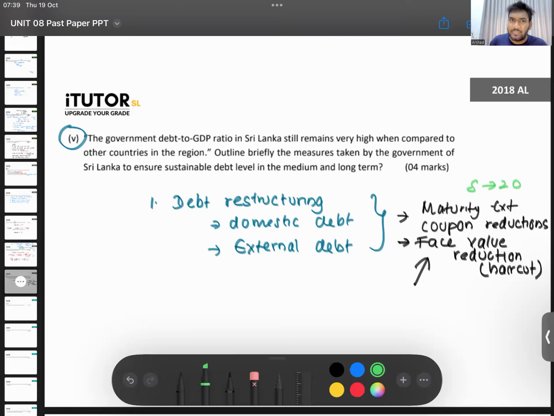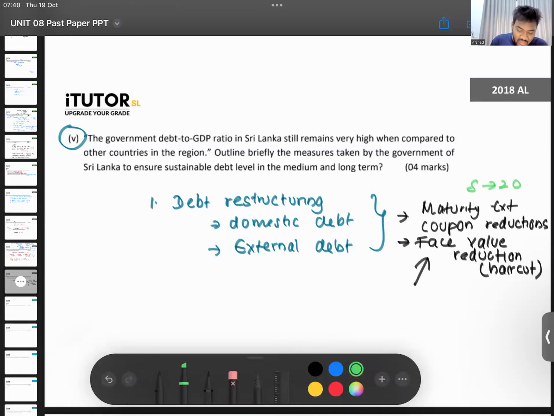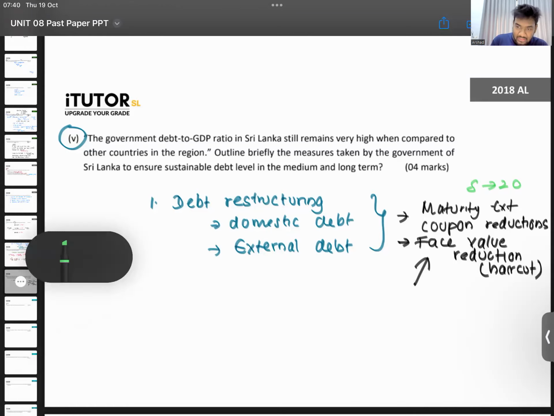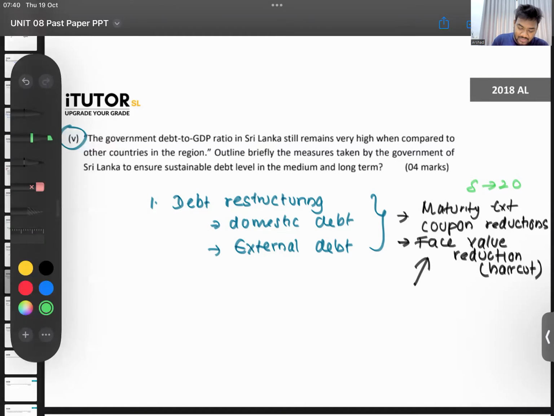So that's one thing we can do. We can restructure our debt. That's what we are doing currently. In addition to this, now why do we have debt? We have debt because we have a budget deficit. Because you have a budget deficit only, you have debt, no? Because when you have a budget deficit, you have to borrow, you end up with debt.